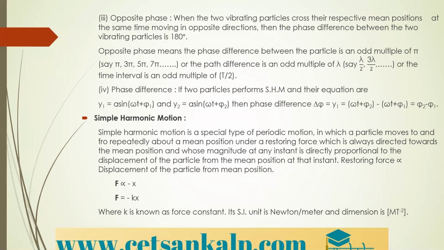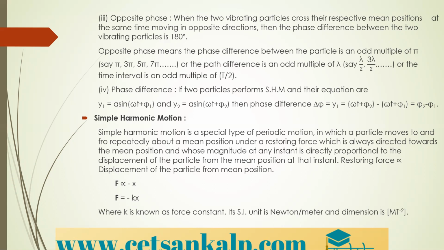Next, what is opposite phase here? Here the angle will be 180 degrees. When two vibrating particles cross their respective mean positions at the same time moving in opposite directions, the phase difference between the two vibrating particles is 180 degrees. In the case of the same phase, the phase difference and path difference are even multiples of pi and of lambda by 2.